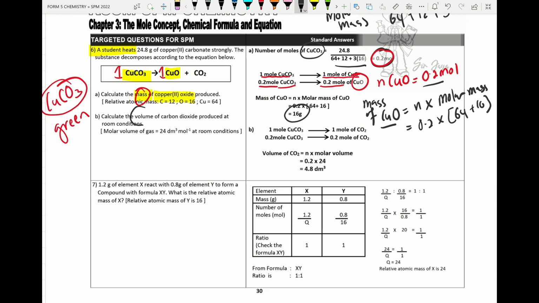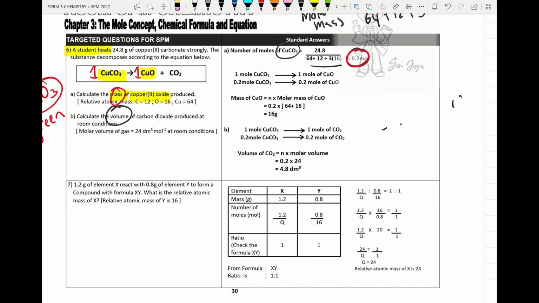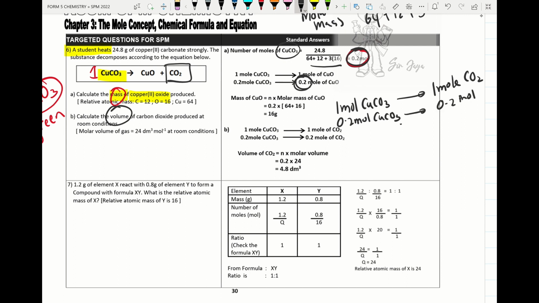Alright, so next we try to find the volume of carbon dioxide. How to find the volume of carbon dioxide? I use the same number of moles. So here this is the number of moles. We find the ratio between copper 2 carbonate and carbon dioxide. From the equation, 1 mole of copper 2 carbonate gives us 1 mole of carbon dioxide. So from the calculation, 0.2 mole of copper 2 carbonate will give us 0.2 mole of carbon dioxide.